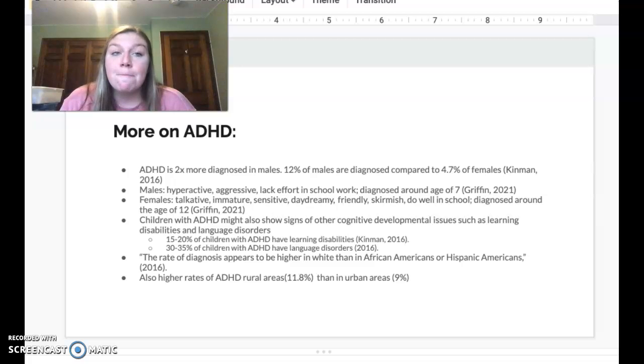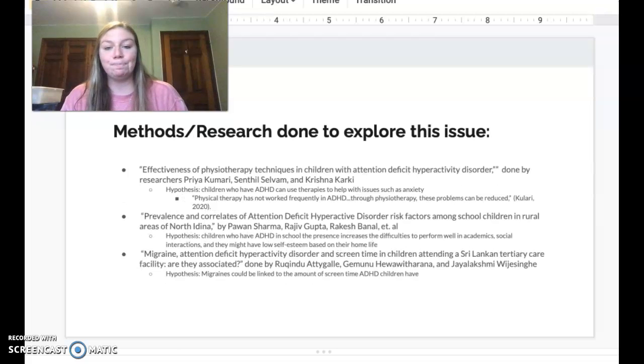It is also more likely to be shown in white children compared to African American or Hispanic children, and this could be due to the lack of data that we have altogether on children with ADHD. It is also more likely to be shown in rural areas compared to urban areas.